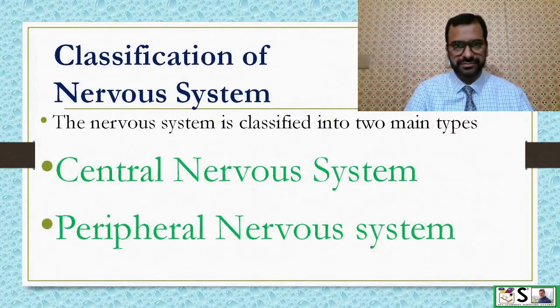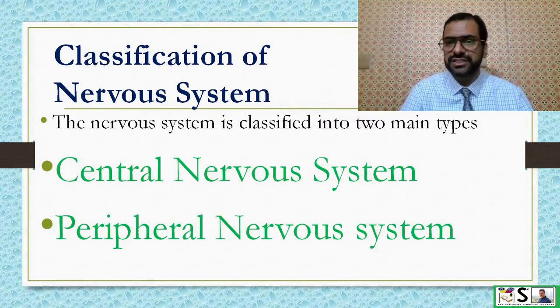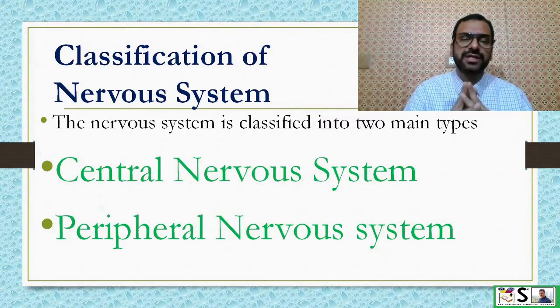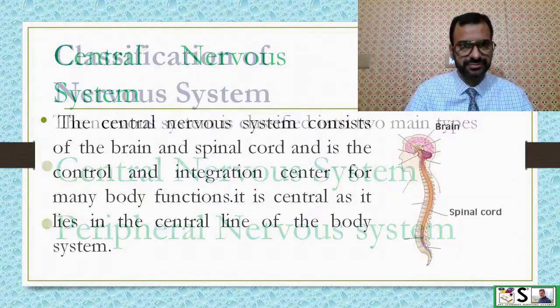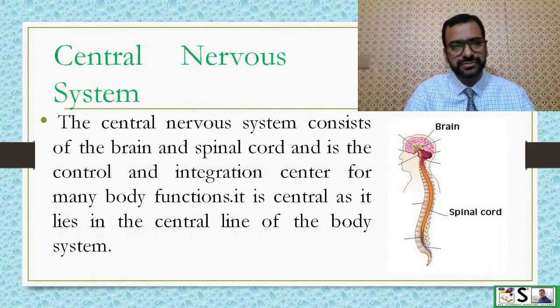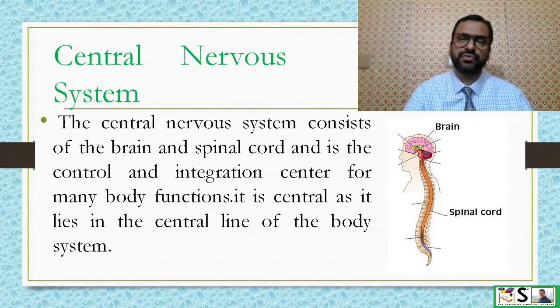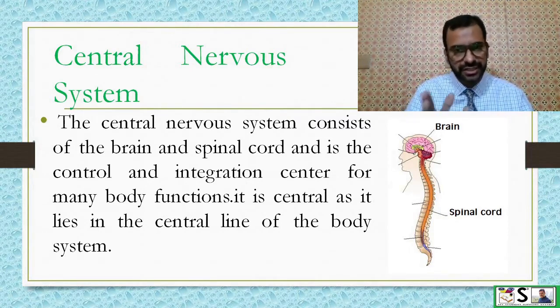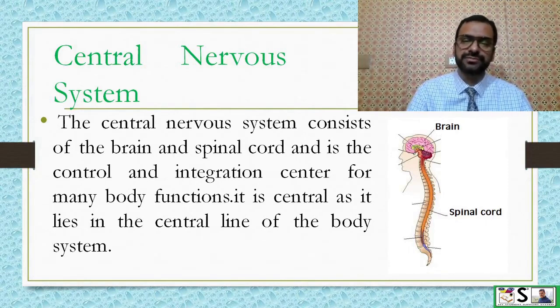Classification of nervous system. The nervous system is classified into two main groups. What are these? Central nervous system and peripheral nervous system. Central nervous system consists of brain and spinal cord and is the control and integration center for many body functions. It is central in our body, in the central part of our body. So it is known as central nervous system.